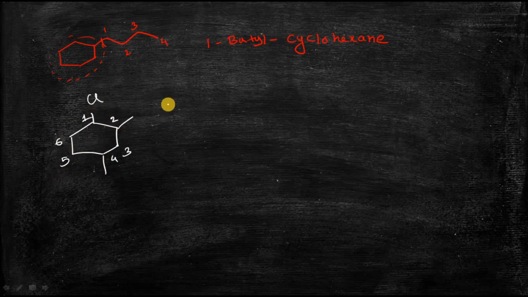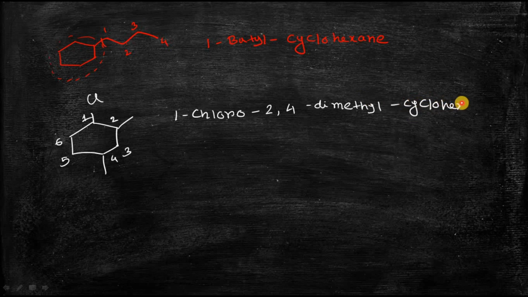Okay, now the name of this compound is 1-chloro-2,4-dimethyl, because at the 2 and 4 positions methyl substituents are present. So the name of the compound is 1-chloro-2,4-dimethyl cyclohexane. Okay, well, let's take another example.